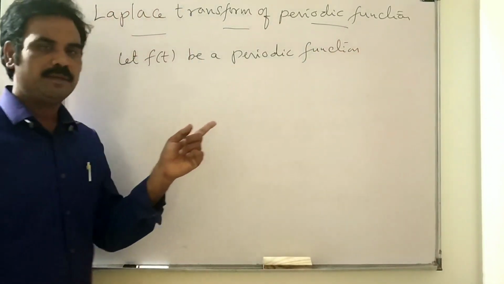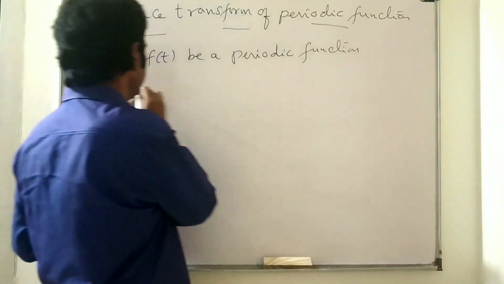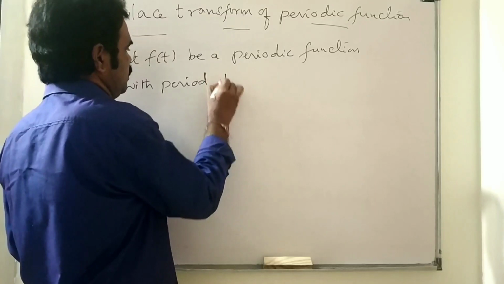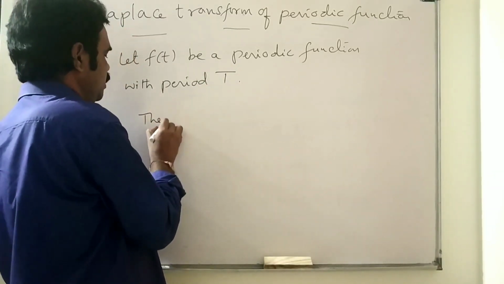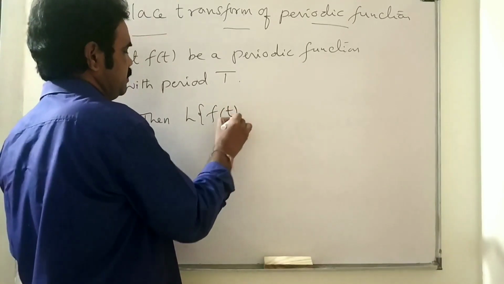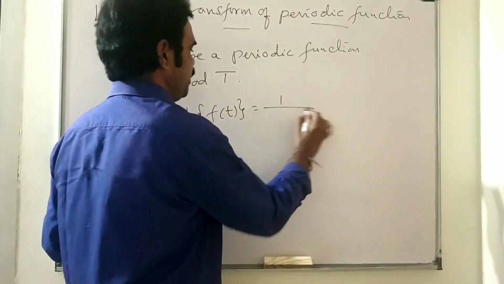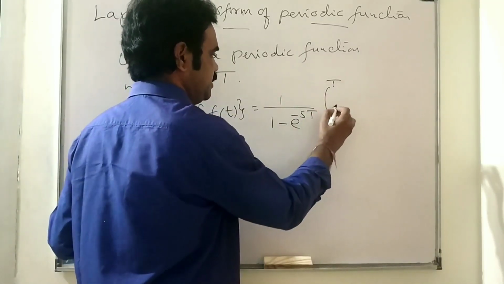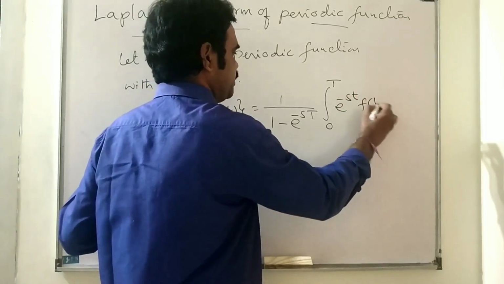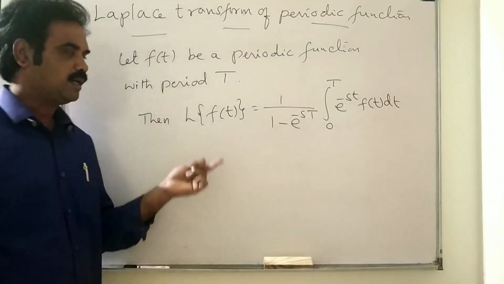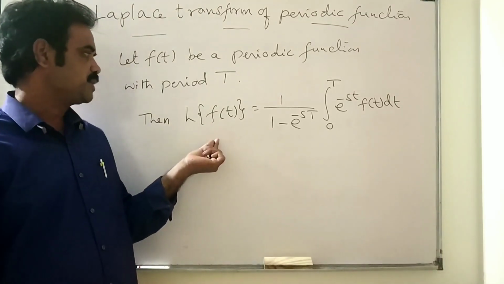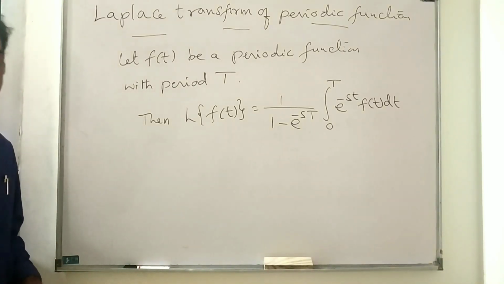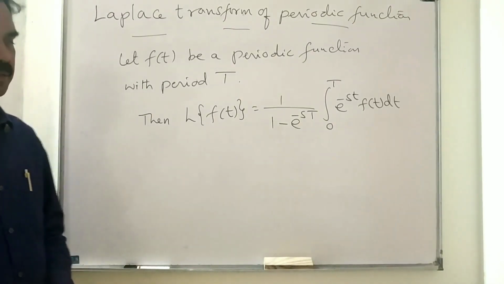Let f of t be a periodic function with period T. Then the Laplace transform of f of t is equal to 1 by 1 minus e power minus sT, integral 0 to T e power minus st f of t dt. This is the Laplace transform of a periodic function f of t with period capital T. Okay. Now let us look at a problem on Laplace transform of a periodic function.